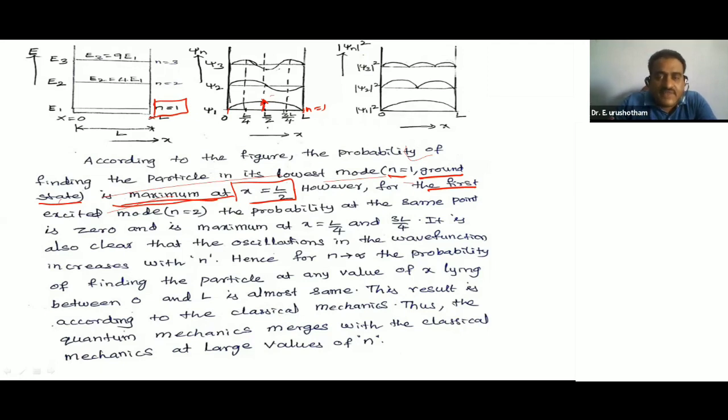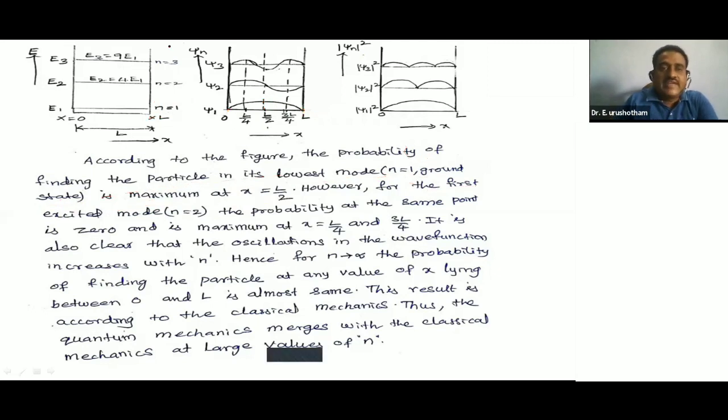However, for the first excited mode, n is equal to 2, at x is equal to L by 2, the probability is 0. At x is equal to L by 4, it increases from 0 to a maximum value, and at x is equal to 3L by 4, it is also a maximum value.